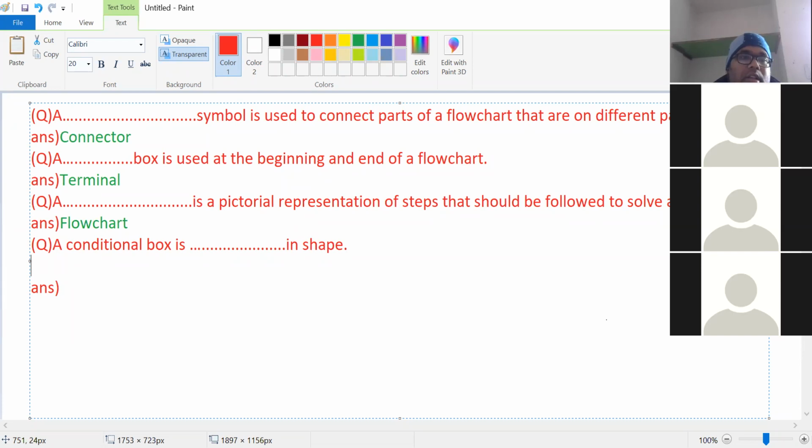The kite, or diamond. If in the options diamond is given, then you need to select the diamond. If kite is given, select kite. So the right answer is kite.